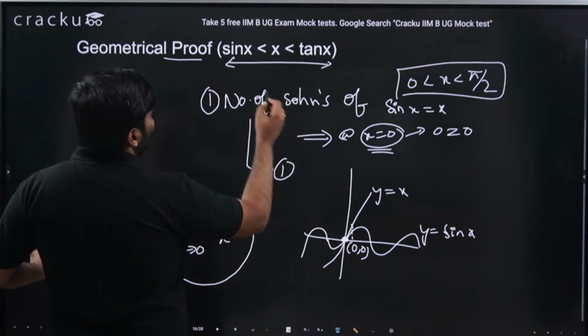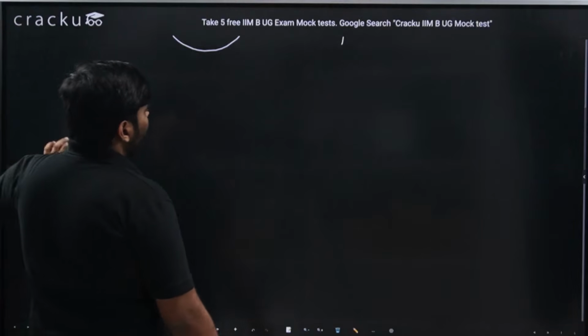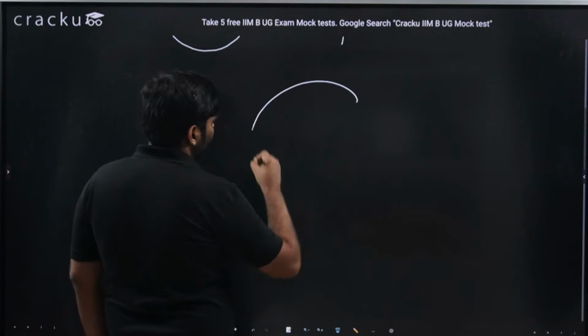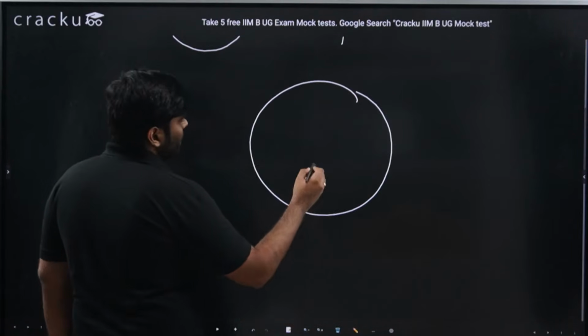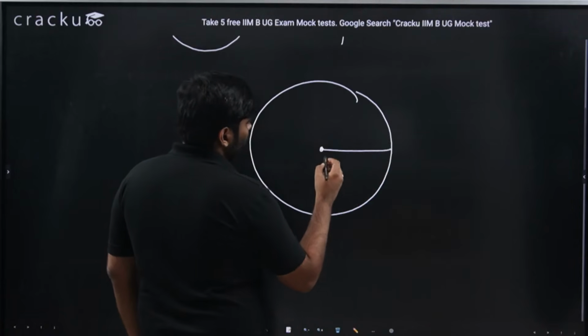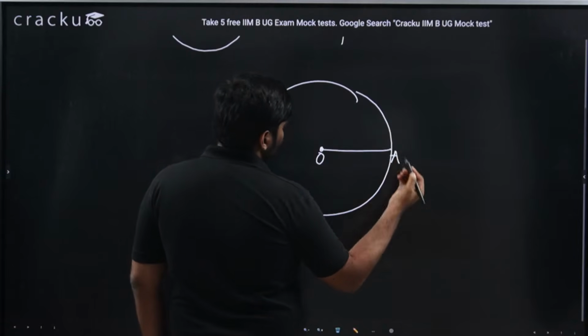Now we will be seeing why sin x is less than x less than tan x. How to do that? Let us take one circle with an angle of x radians. Let's say this is the center O, and let's say this is the point A.